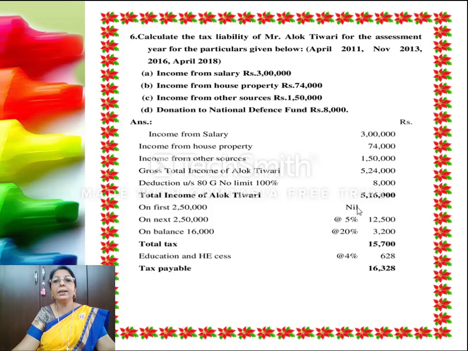On the first 2,50,000 it is nil. On the next 2,50,000 at 5% and on the balance 16,000 at 20%. So the tax amount arrives at 15,700 plus a cess of 628. So it comes to 16,328 as his tax payable.